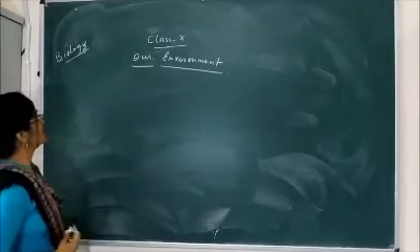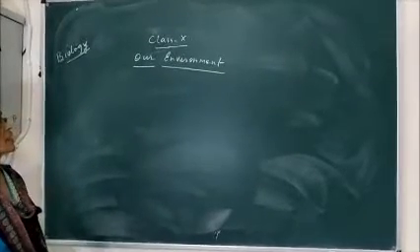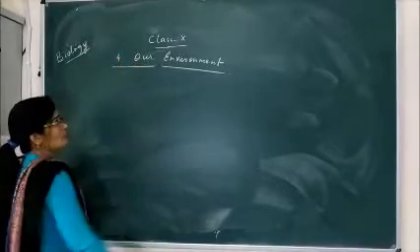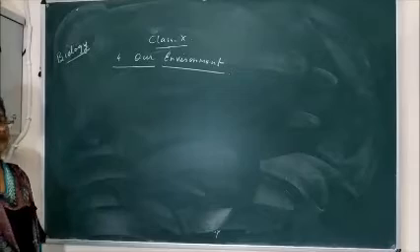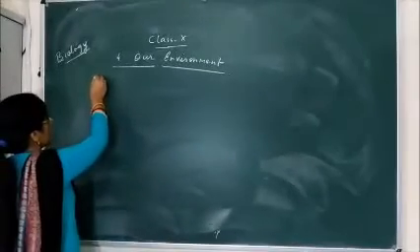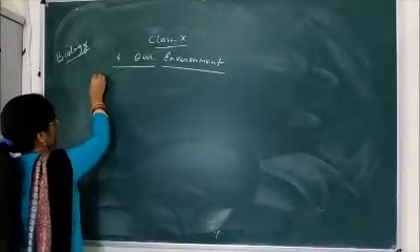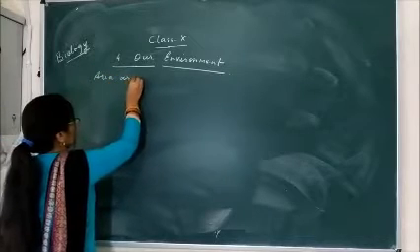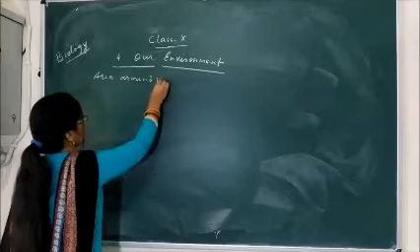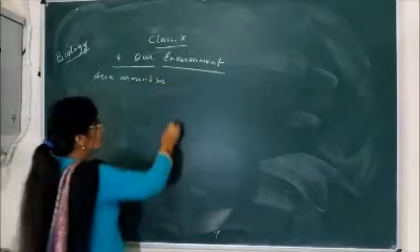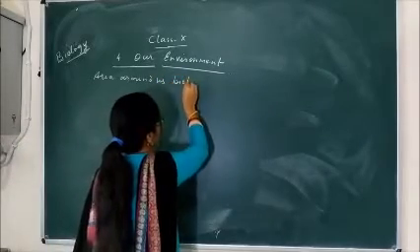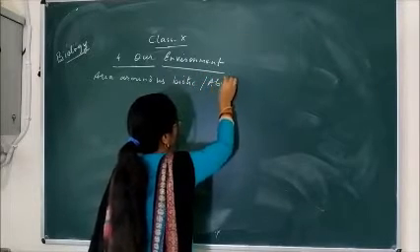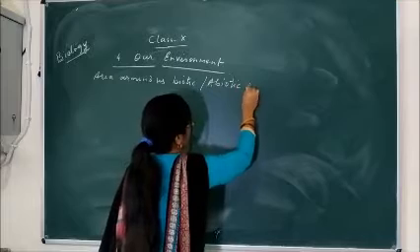So, in class 10 biology, today we'll start the fourth chapter, that is our environment. First of all, you should know what is environment. Environment means the area around us, and the area around us which contains both the components, that is biotic as well as abiotic components, together form the environment.